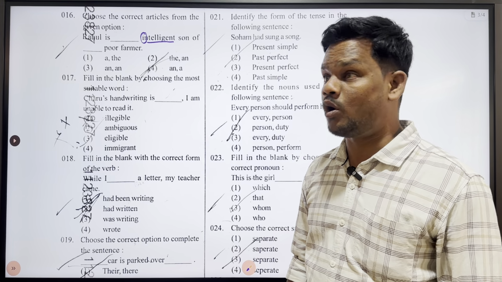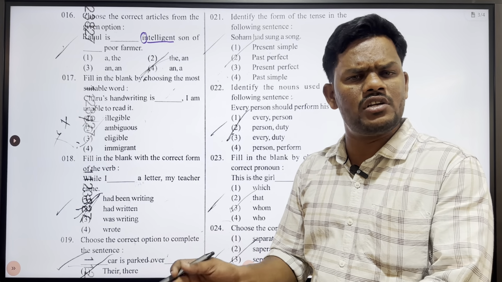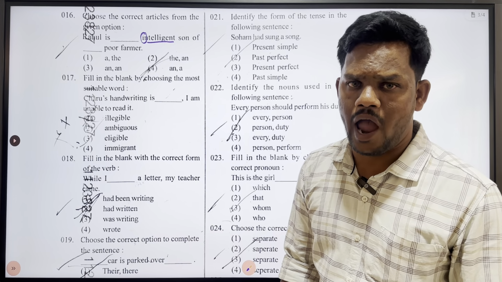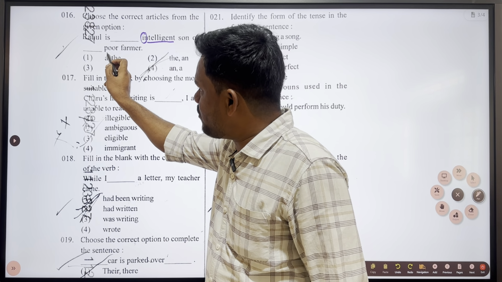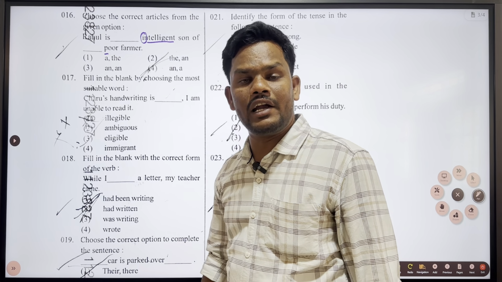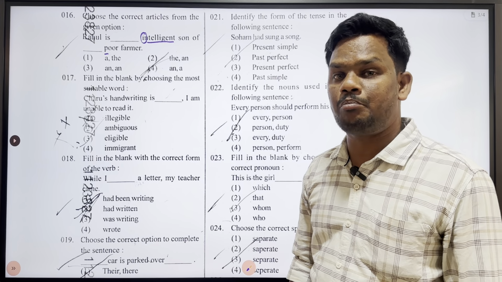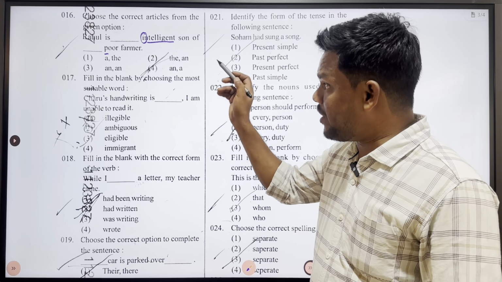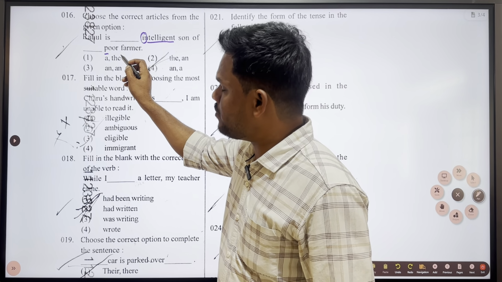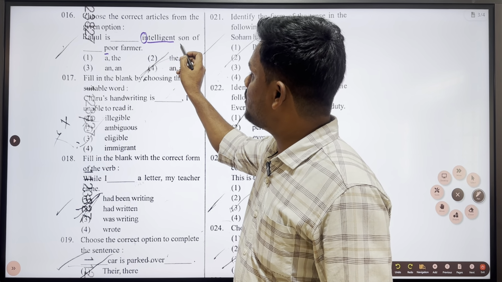Before vowel sounds, we generally use the indefinite article an. For the next blank, the word poor starts with the letter P. The sound produced in the beginning is pa, which is not a vowel sound, it is a consonant sound. So when it is a consonant sound, of course we should use a. So an and a.